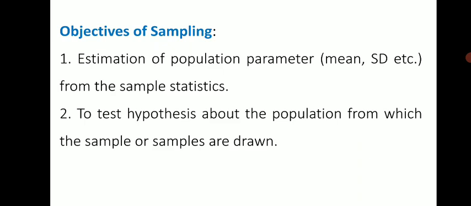Then you will randomly take roughly 500 gram or 1 kg of soil, and out of that you will take 1 gram or 0.1 milligram of sample, and that sample reflects the entire soil population. That's how the sampling process is important.